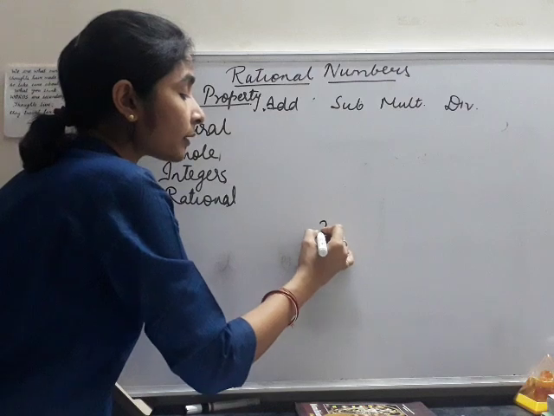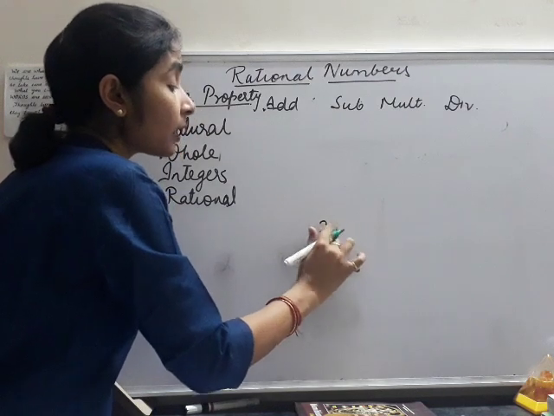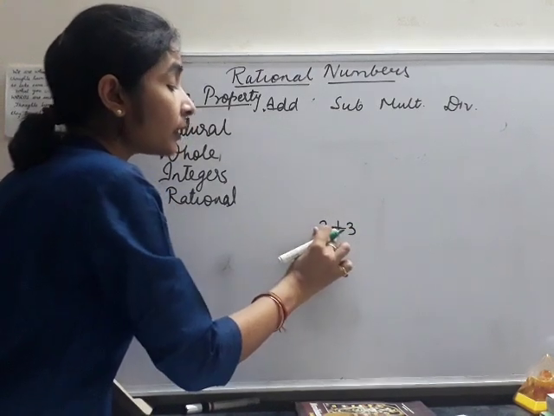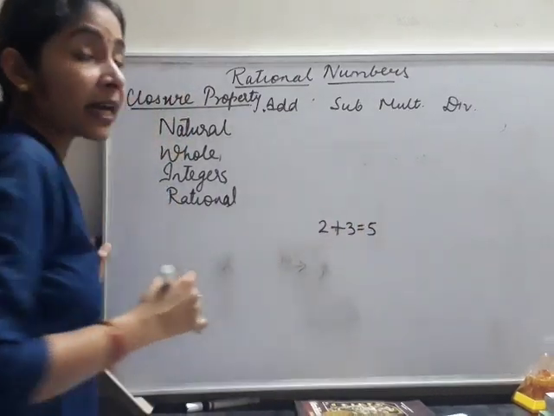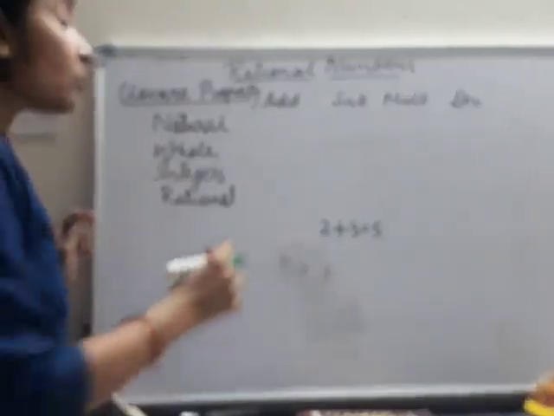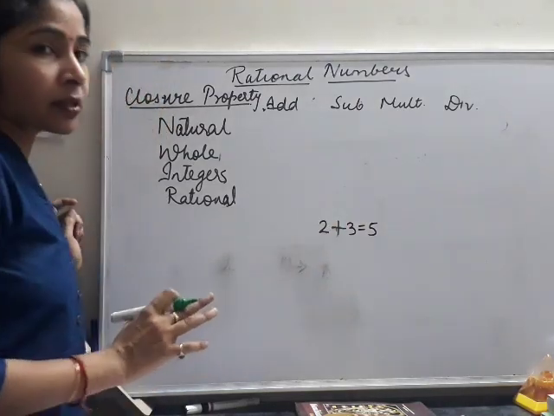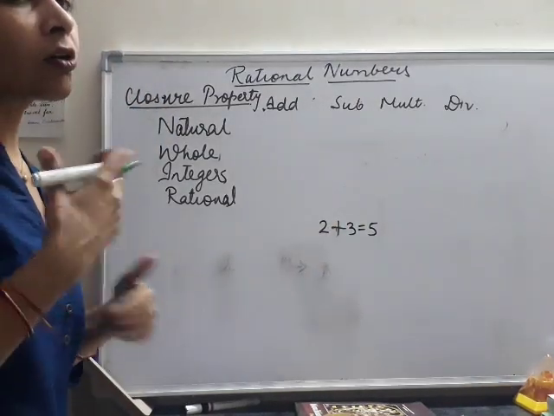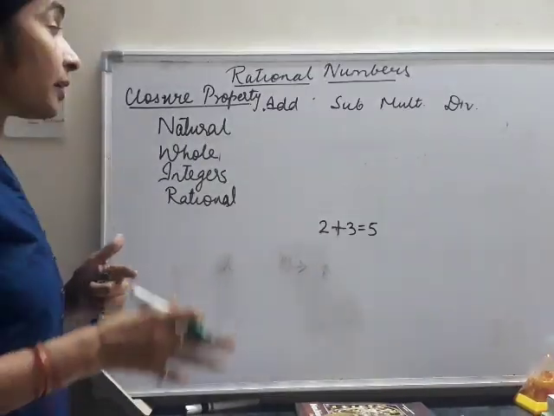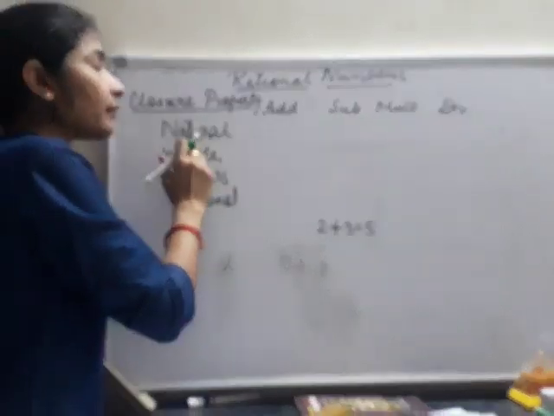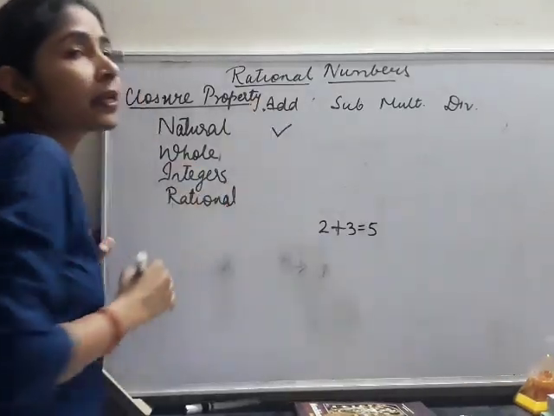Let's take any two natural numbers, 2 and 3. If I add 2 and 3, then the answer comes as 5. That is also a natural number. Okay, so if we take any two natural numbers and add them, the answer always comes as a natural number. So what do we say? That natural numbers are closed under addition.